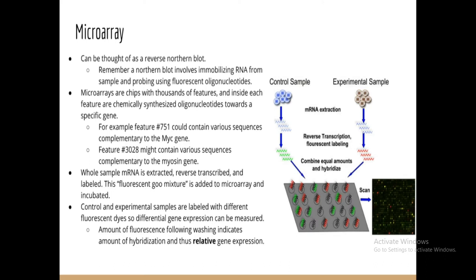The next is the microarray, which can be thought of as a reverse northern blot. So we know what a northern blot is. If we reverse the northern blot, you will get the exact sample. Remember, a northern blot involves immobilizing RNA from a sample and probing using fluorescent dyes. Microarrays are chips with thousands of features, and inside each feature are chemically synthesized oligonucleotides toward a specific gene. For example, feature 751 could contain various sequences complementary to specific genes. So your whole genetic information is present on the microarray chip, and you can identify the disease gene and the healthy gene with the help of microarray comparison techniques.